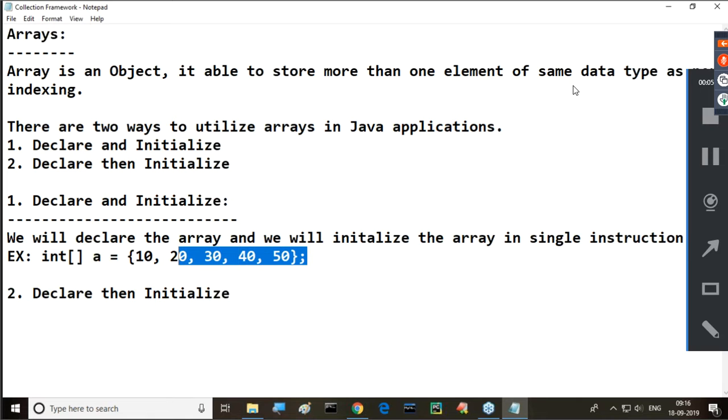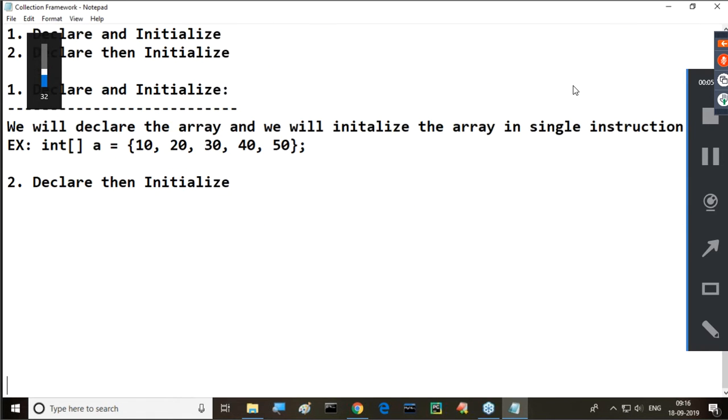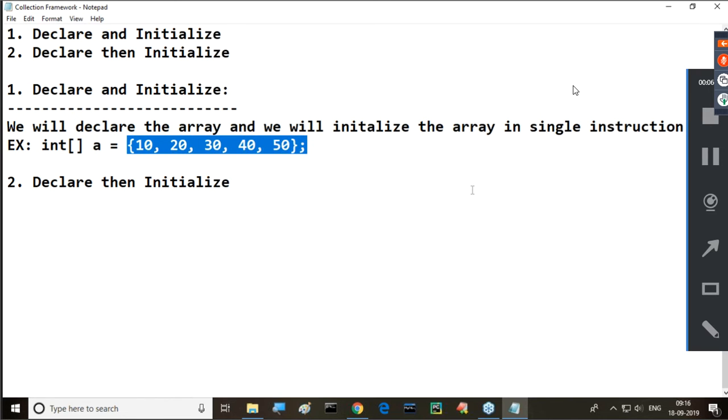Now tell me, in a single line, what happened there? The array is declared. The left side part is the declaration part. The right side part is the initialization part. Declaration and initialization are both performed and both exist in a single line. So this is the meaning of declaration and initialization of the array. Clear or not?